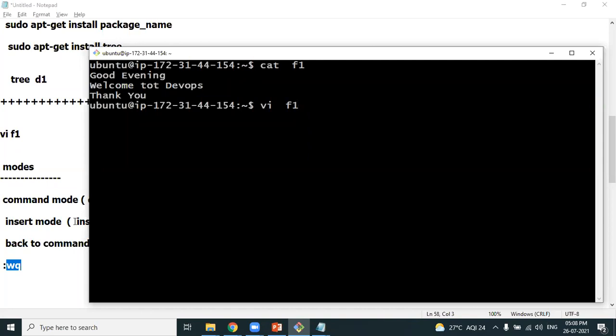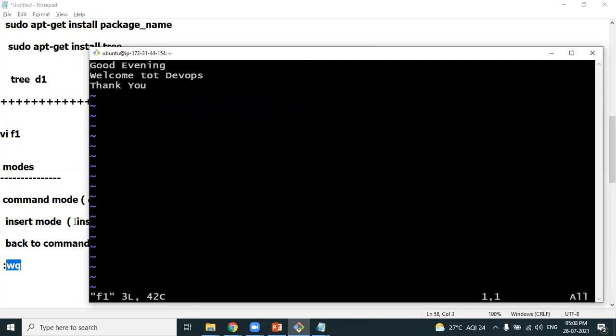I open the file. This is which mode? You don't need to doubt, it is command mode. By default, it opens in command mode. And how to go to insert mode? If you want to go to insert mode, you need to use the insert key.